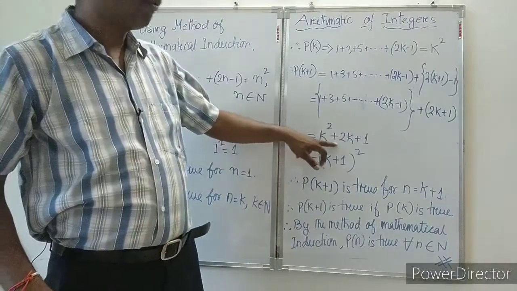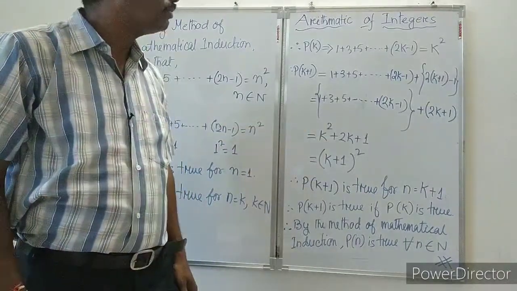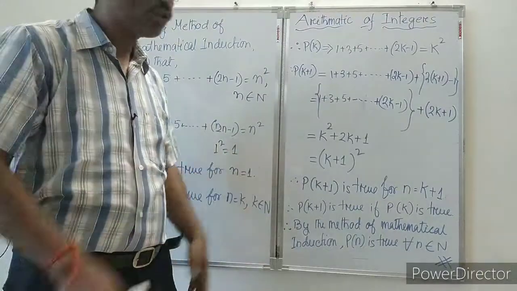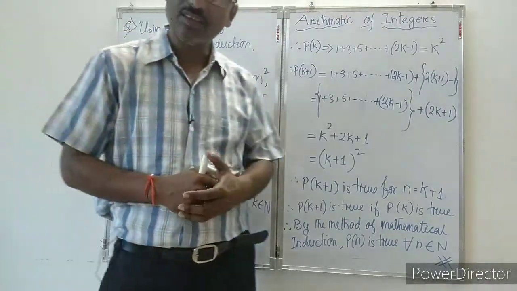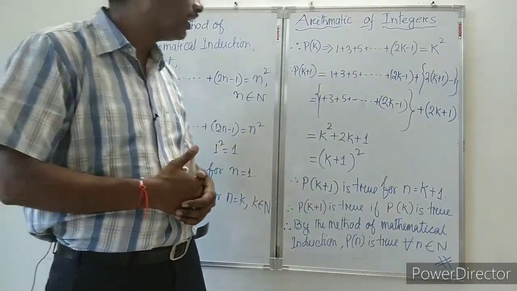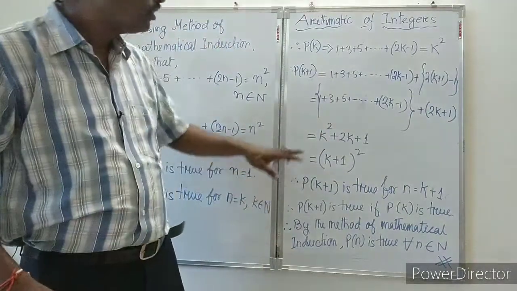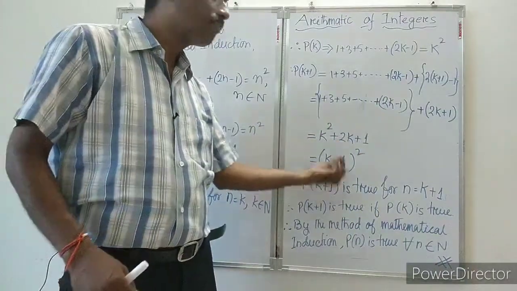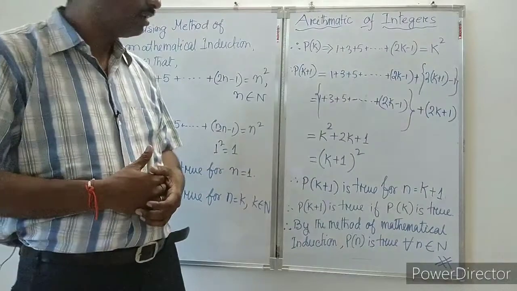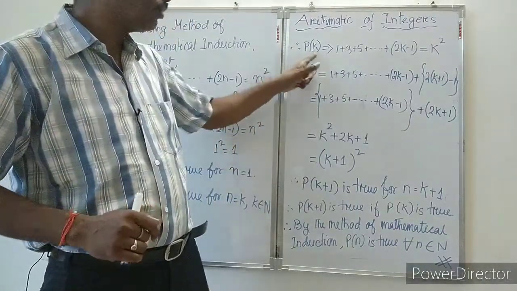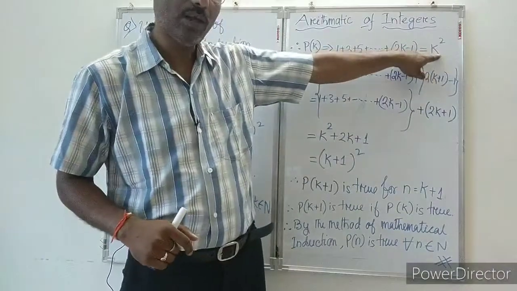Now it will become a formula, a square plus twice ab plus b square. So time to time, according to the question, you will get those values. Sometimes you have to factorize it. Sometimes you have to put some cubic values also, formulas, identities. So in this way, here we are getting a square plus twice ab plus b square. It will become k plus 1 whole square. So our aim was to show that Pk plus 1 will be k plus 1 whole square.